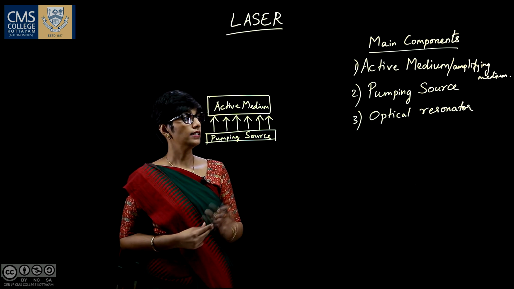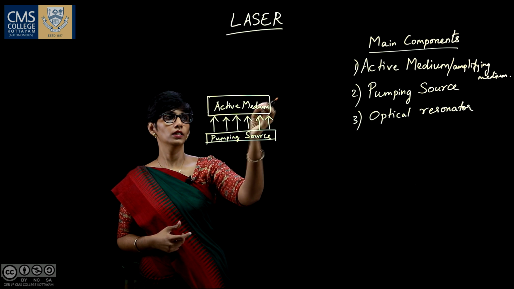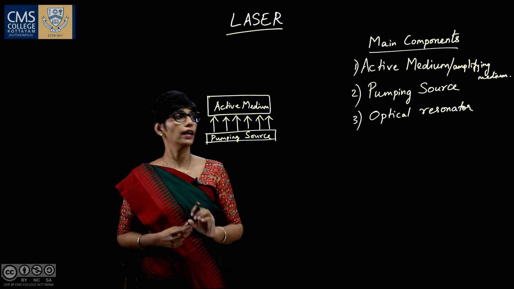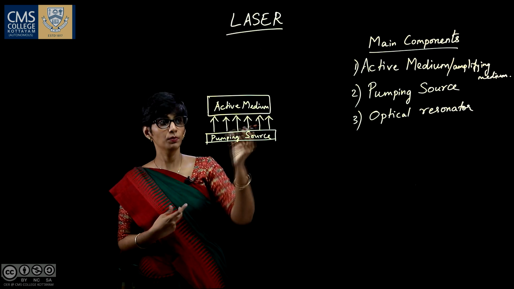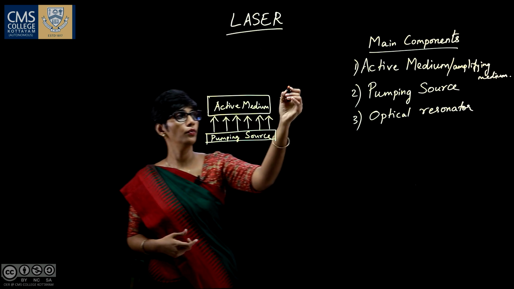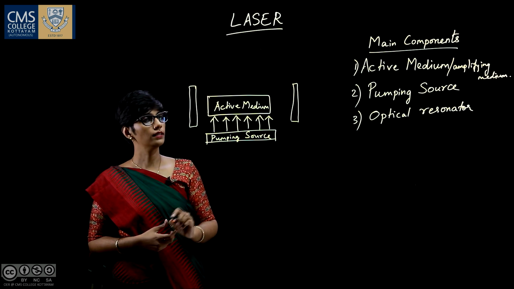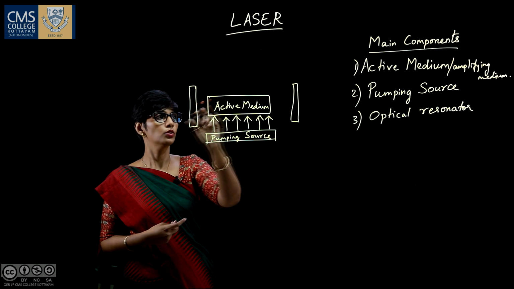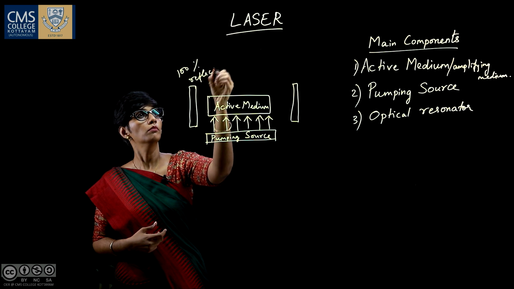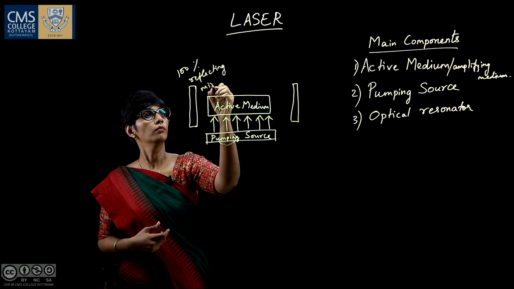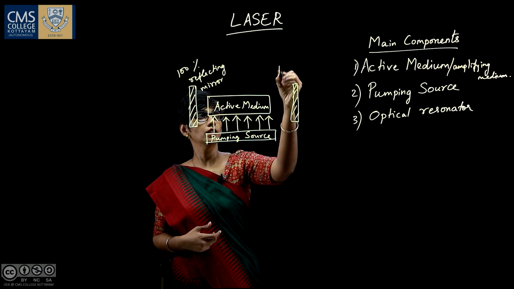Then comes the optical resonator. The photons or the light emitted from the active medium should be passed back and forth within the medium in order to have amplification. This can be done with the help of an optical resonator. So what is an optical resonator? It is nothing but two mirrors. One is 100% reflecting and the other one is partially reflecting.